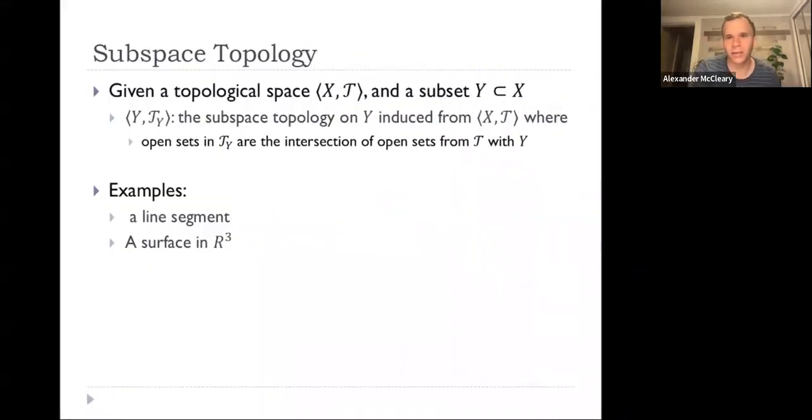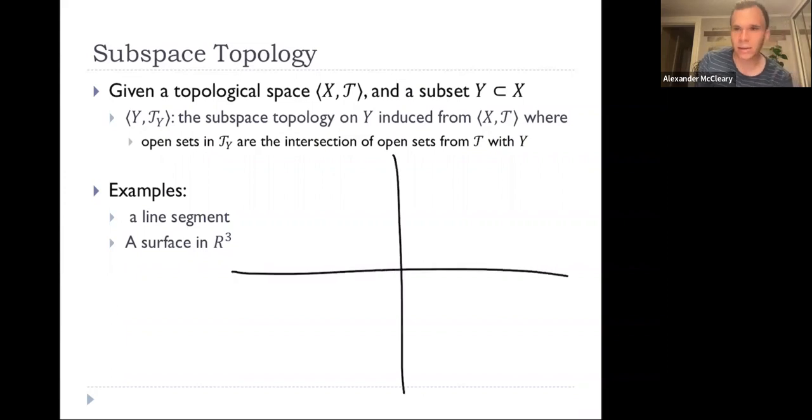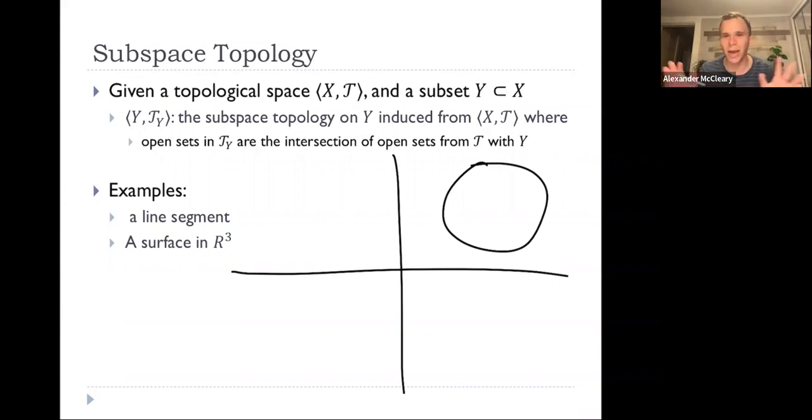Okay, so now another way we can define a topology on a set is with the subspace topology. Let's say we're in a topological space already. So let's look at just R2 with the Euclidean topology. So we're already in a topological space, and now we want to look at a subset of this space. So be careful here. It doesn't matter if the subset is open or closed or whatever. This is just any subset of X. So here X is just all of two-dimensional space, and we're just taking any subset of it.